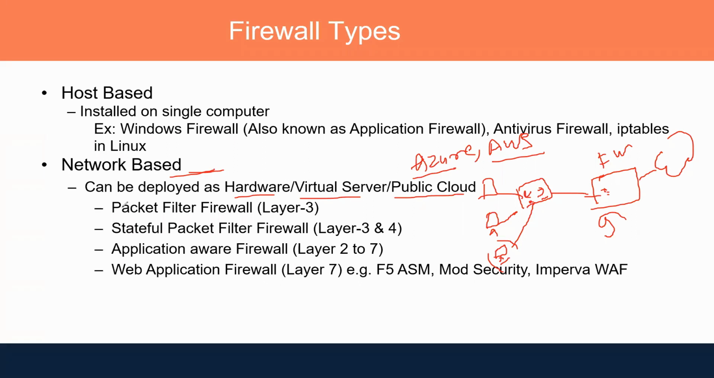And there are different technologies used by these firewalls nowadays. Nowadays we are using this kind of firewall, application aware firewall, which can work on all the layers, from layer 1 to layer 7. But in old times there was a packet filter firewall. So it was just doing the packet filtering.